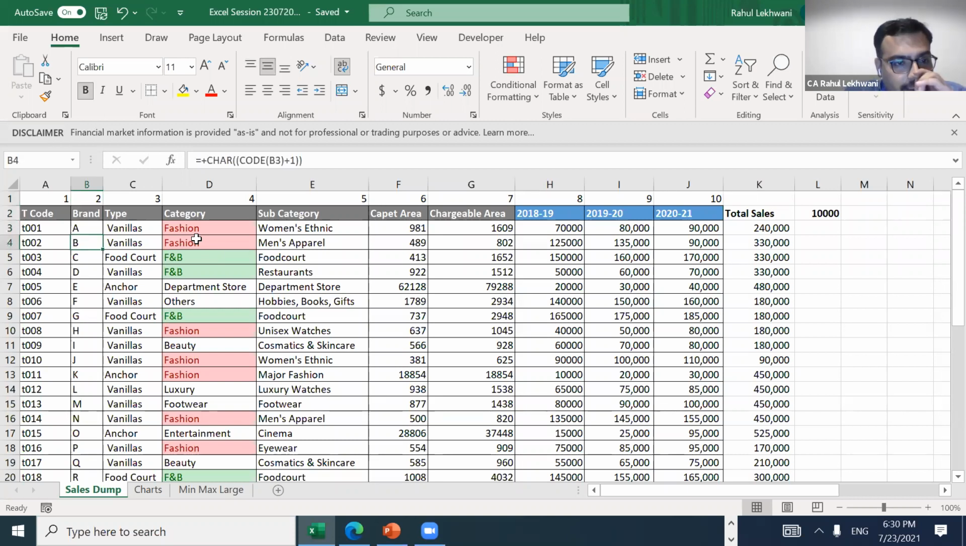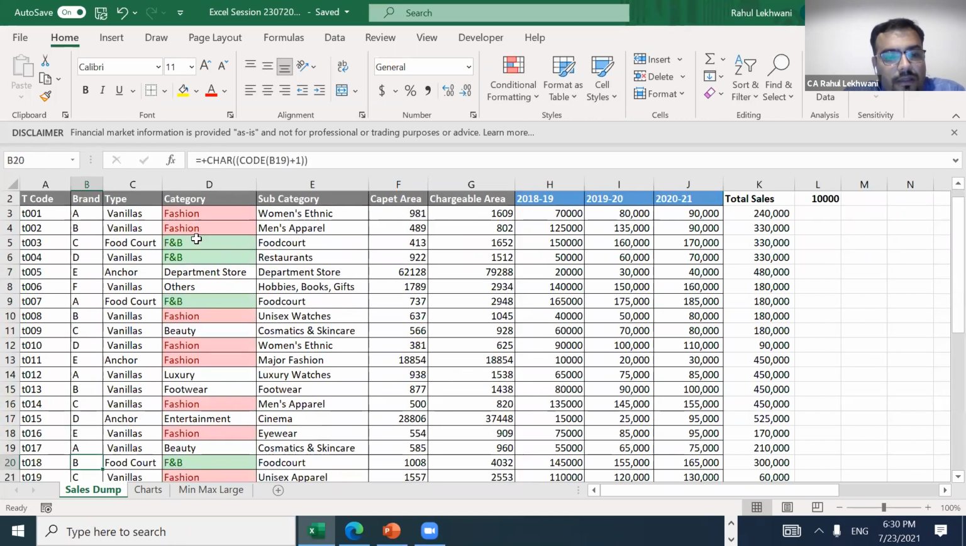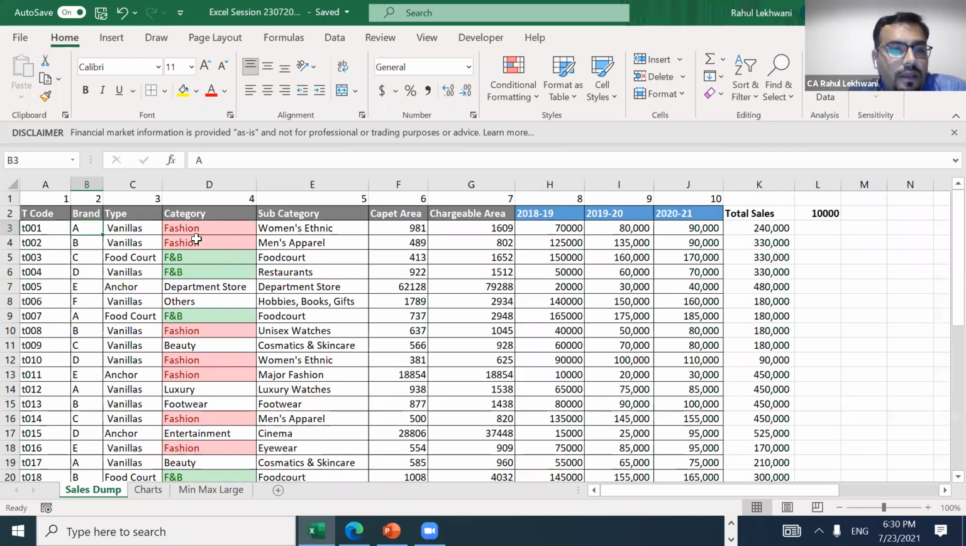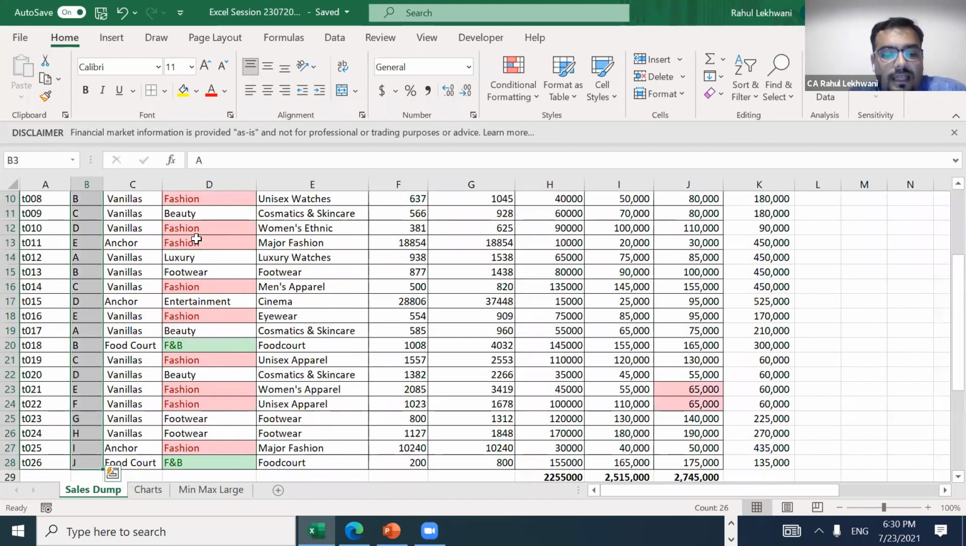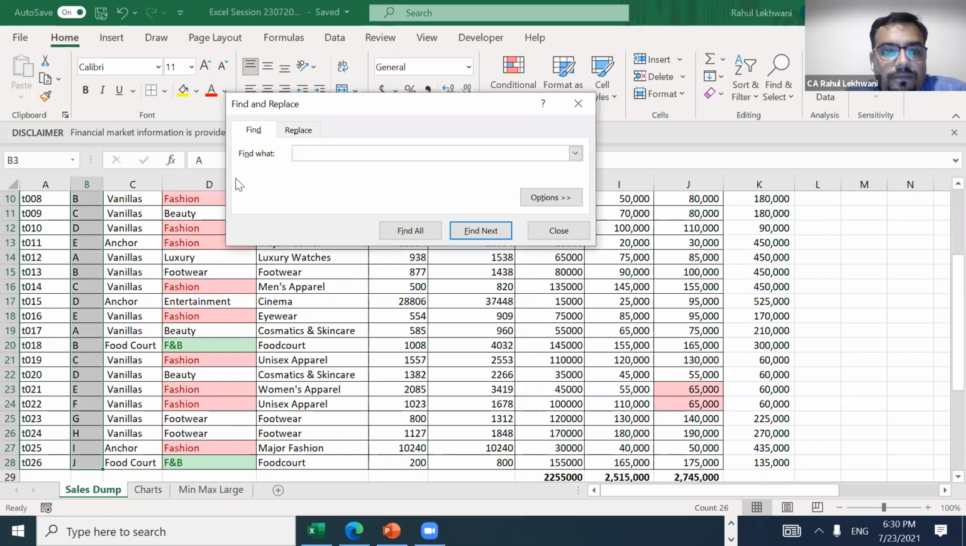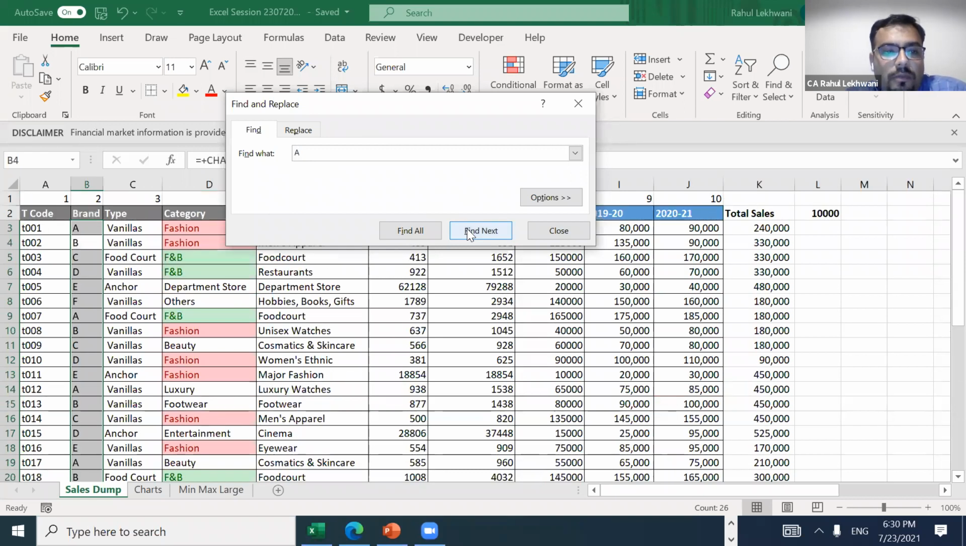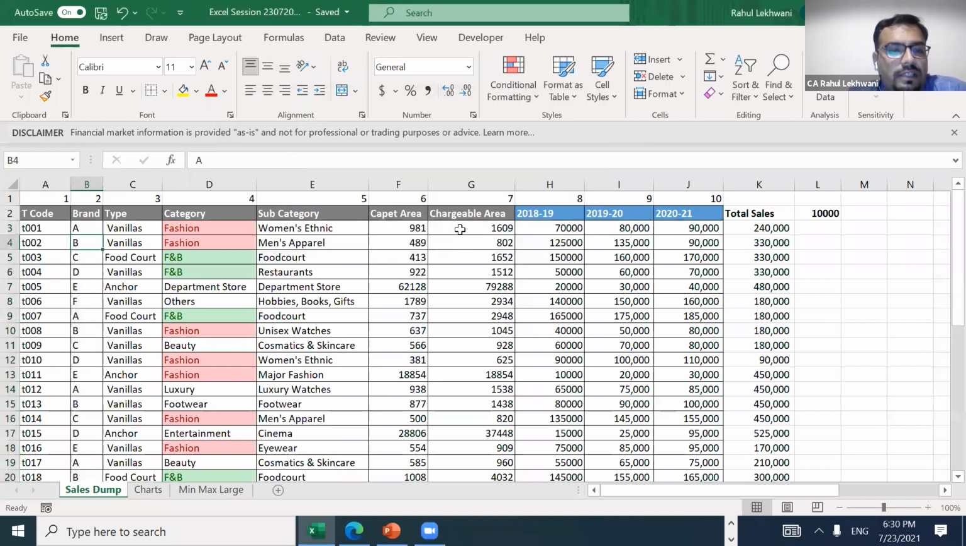Suppose I want to find in this, suppose I have put here A, here A, here A. Just for reference, I'll select here and then press Control Find. I want to find A. So here it will show me wherever there is A. It is showing like this because there is a referencing. So I will make it paste value. Okay, now it is a paste value.